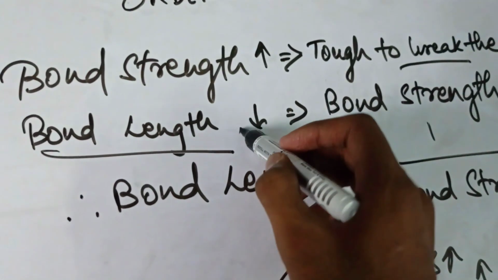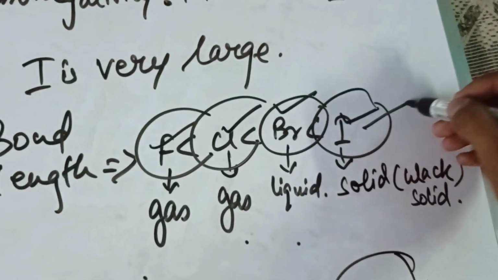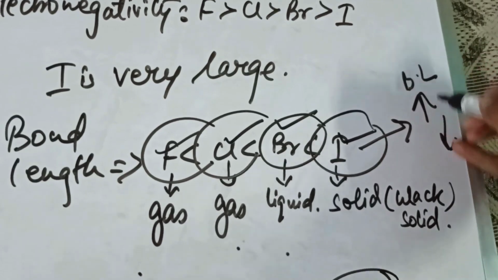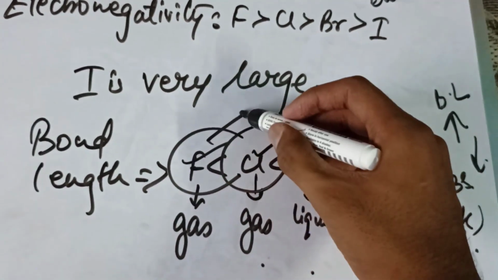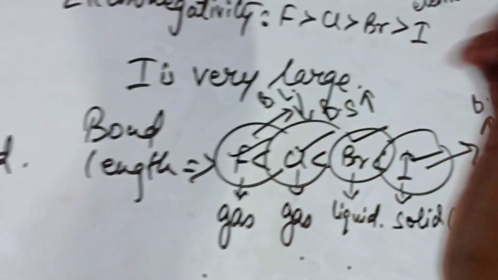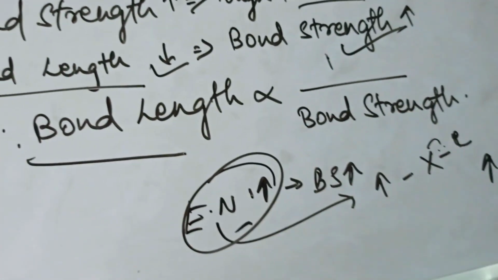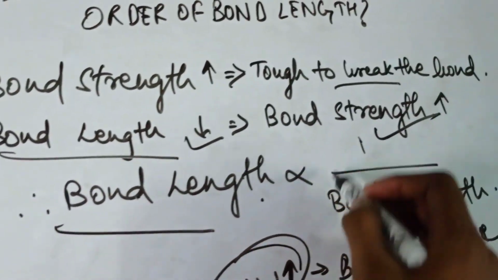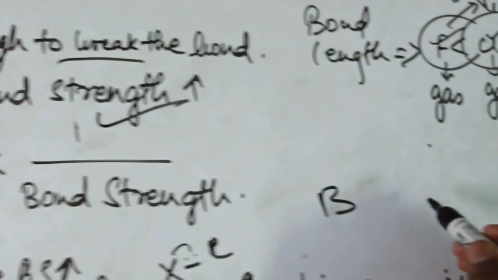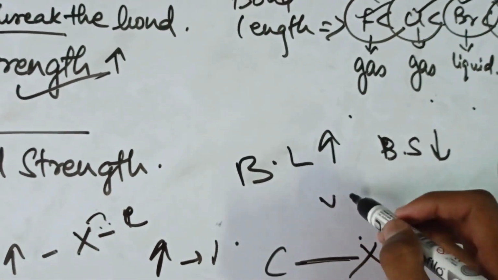So as bond length decreases, bond strength increases. If the bond length is increasing, the bond strength will be decreasing. You are getting me? Bond length is inversely proportional to bond strength. It means that when bond length increases, bond strength will decrease, and vice versa.